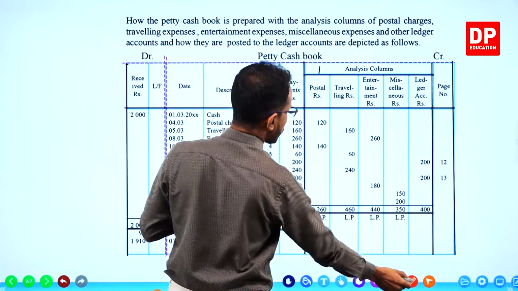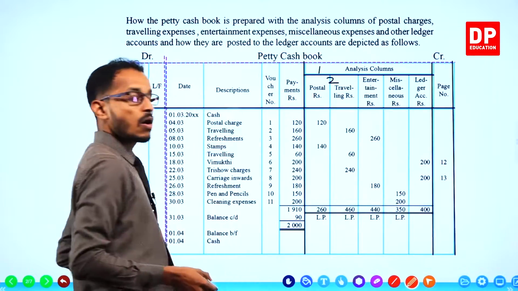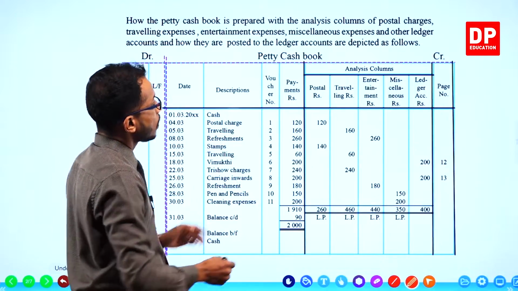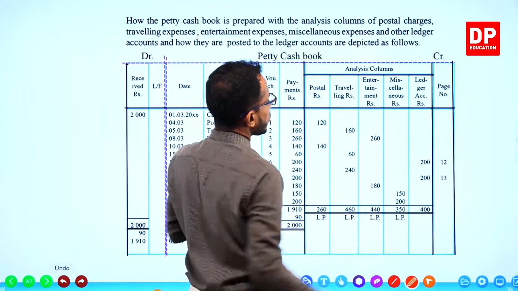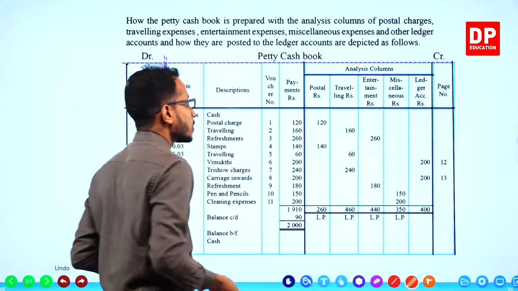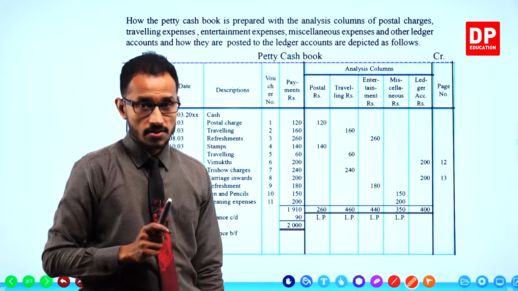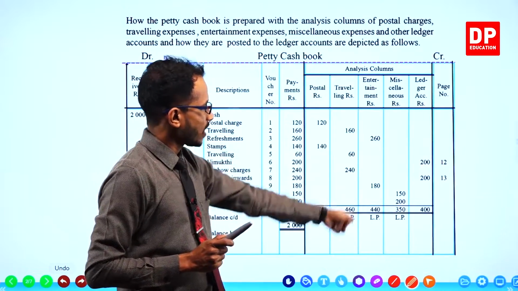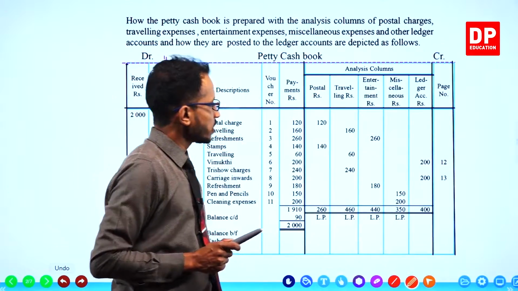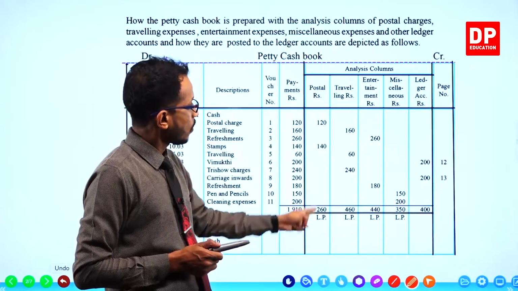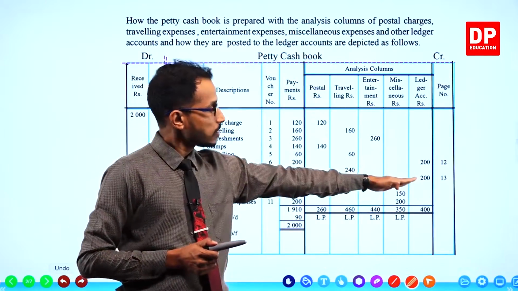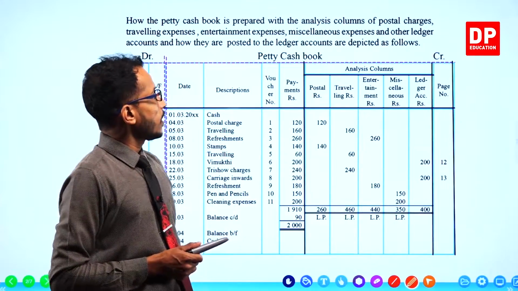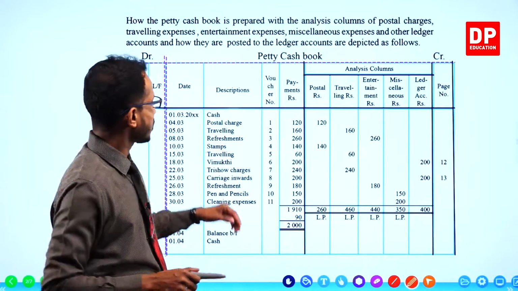See, 1, 2. And in the below section, the names of the required analysis columns are drawn, or this section is entirely dedicated for the analysis columns. Right, that is about the drawing of the petty cash book.